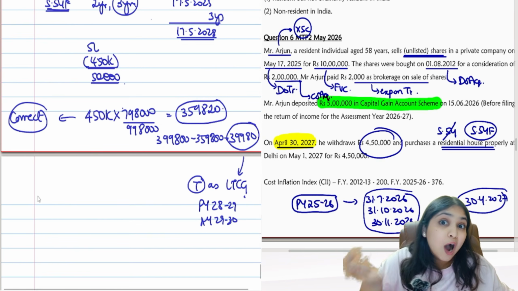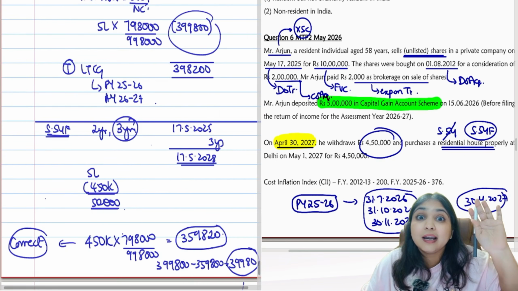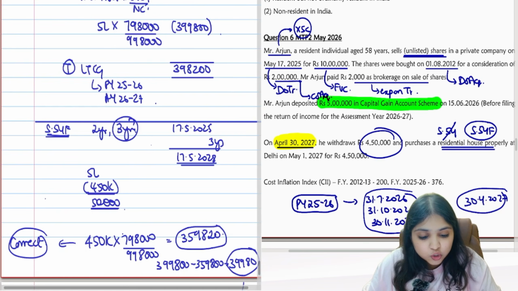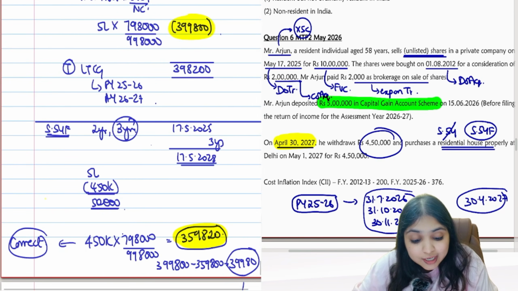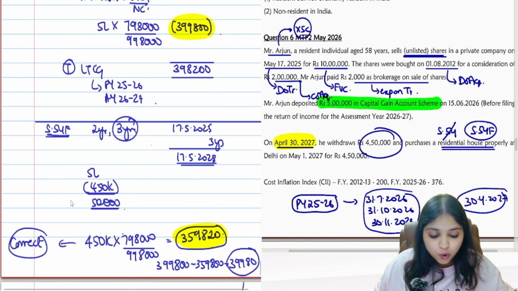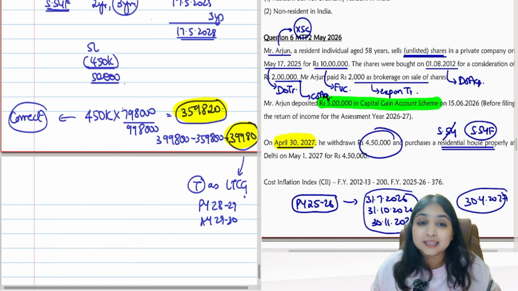Then I saw how much the assessee has actually enjoyed. Actually, my assessee has enjoyed 399,800. So extra the assessee has enjoyed. You should have enjoyed only 359,820, but you enjoyed 399,800. So what was the difference? The difference of 39,980. This I will tax as LTCG.